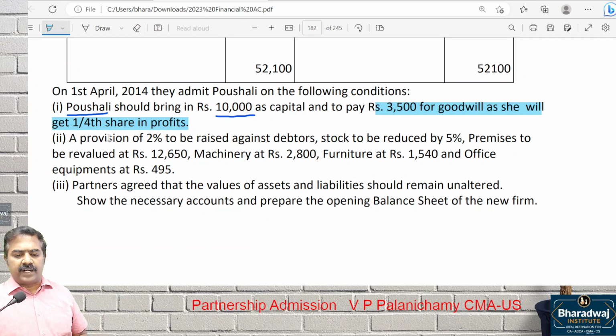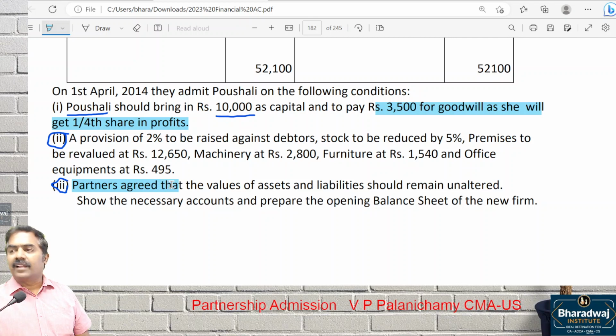Provision 2% for debtors. Stock to be reduced by 5%. Premises to be revalued by 12,650. Machinery revalued. Furniture revalued. Office equipment revalued. So adjustment number 2 talks about which one? Revaluation. Point number 3. What is given?